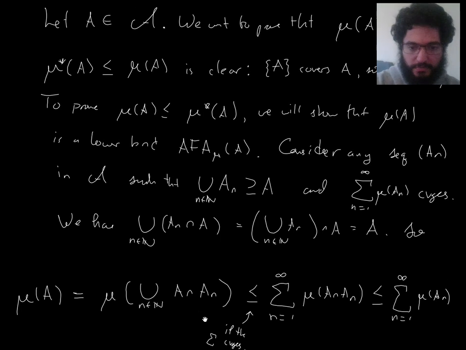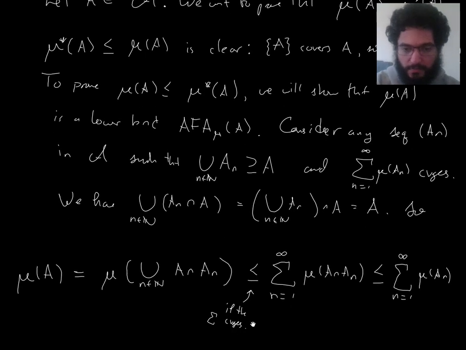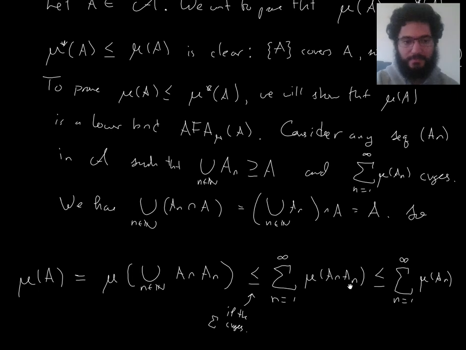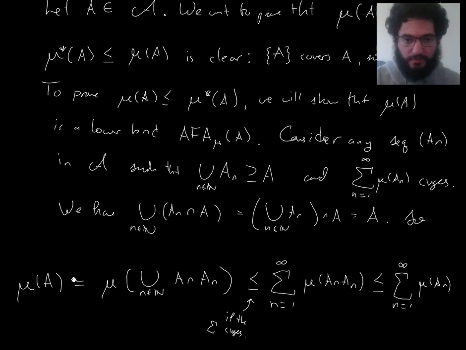And I think we achieved what we need here. So don't worry about the if the series converges part anymore, since it does, since the terms are bounded above by the terms of a series that converges. And we have what we need. We have shown that mu of A is less than or equal to our arbitrary approximation from above.